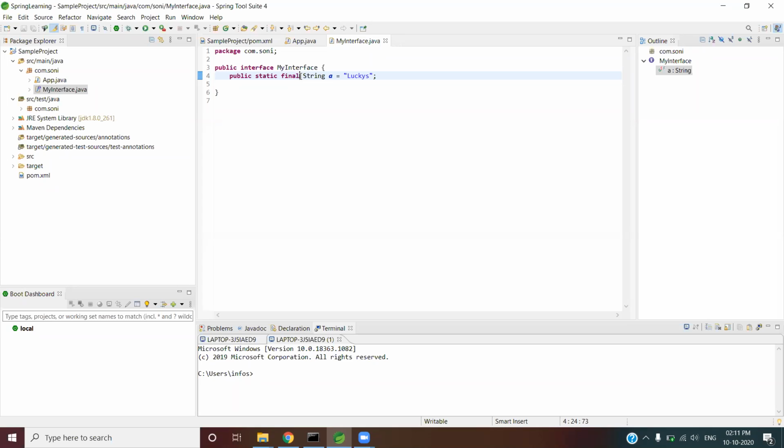So we can say simply that at the time of loading only, the static variables and static blocks will get the memory. Static blocks are there. Yeah, there is some priority actually. There is a priority for the static block.